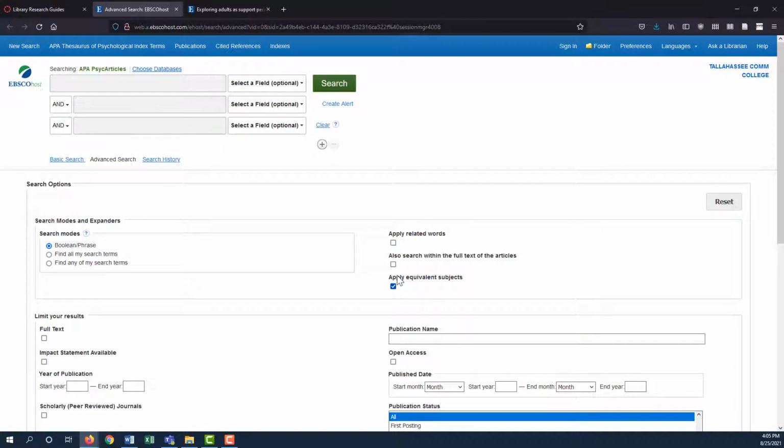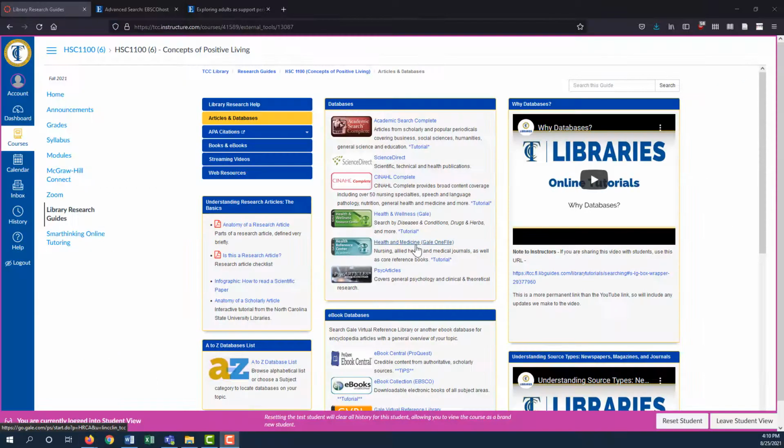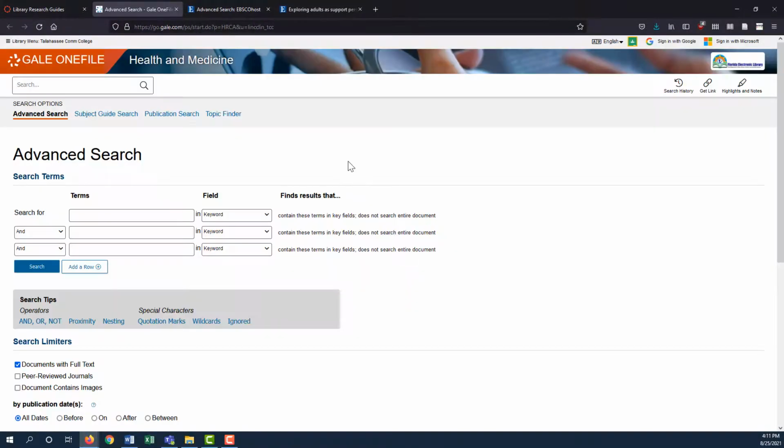You will notice that this one, called PsycArticles, looks almost identical to Academic Search Complete. That is because the library gets access to them through the same company, EBSCOhost. However, while Academic Search Complete is multidisciplinary, PsycArticles contain only psychology articles. Searching this database may pull up some of the same results as Academic Search Complete, but it will have some different ones too.